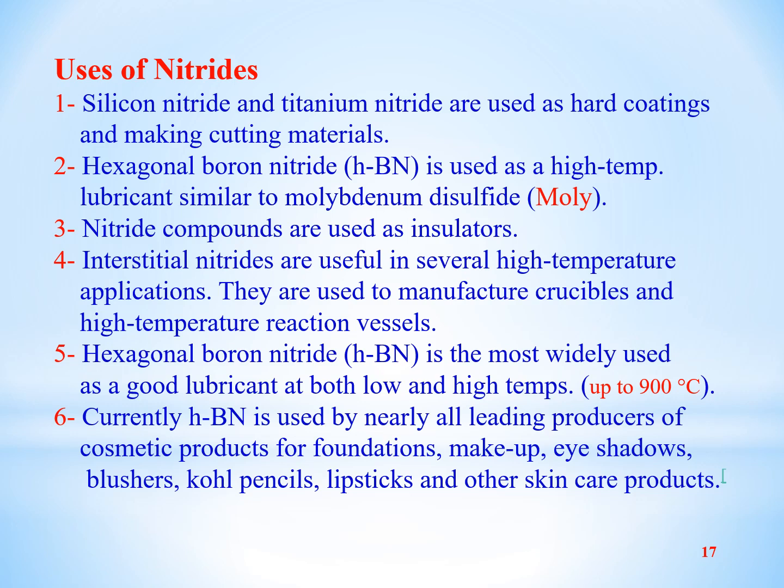Hexagonal boron nitride is the most widely used polymorph. It is a good lubricant at both low and high temperature. It is a very good lubricant at very low temperature and at very high temperature; even at 900 degrees centigrade, it does not decompose. It works as a good lubricant at this temperature.